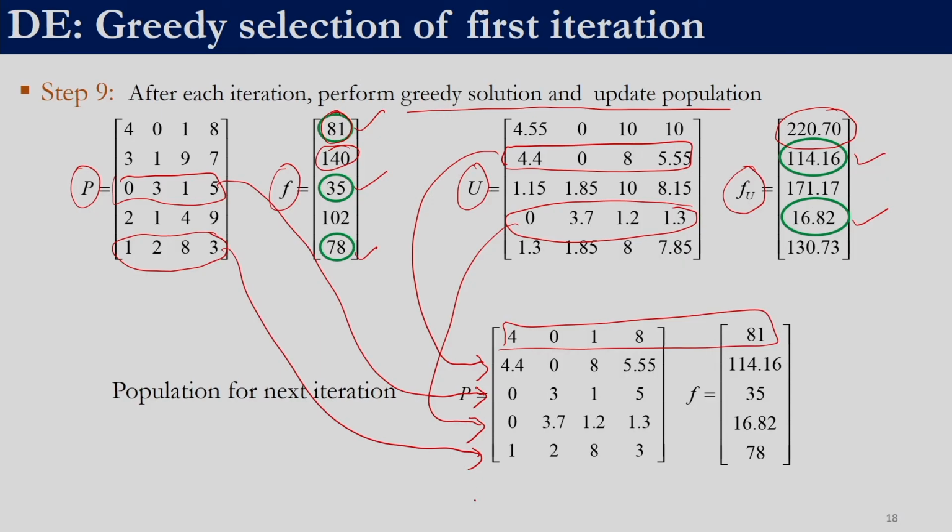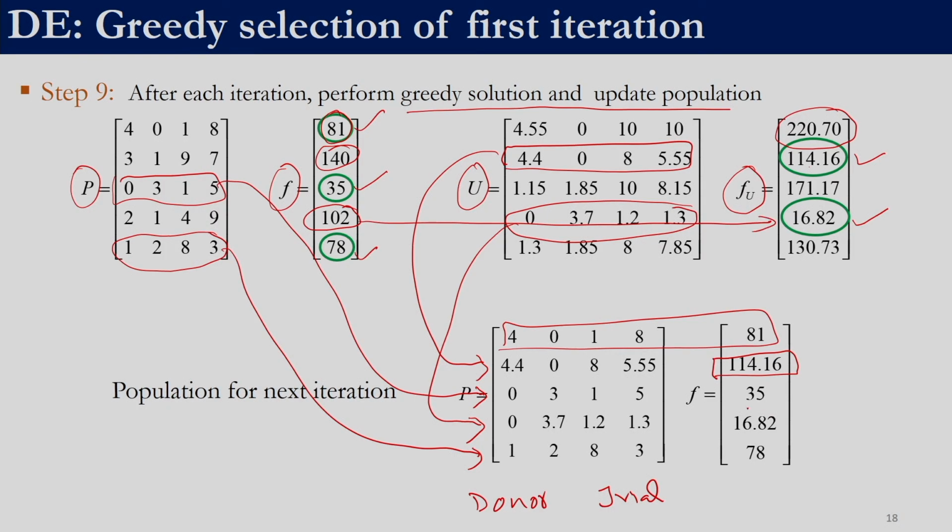This is the population for which we will generate the donor vectors and the trial vectors again. Similarly, we will bound these trial vectors, evaluate the fitness function and then do a greedy selection. Here, when we applied greedy selection, this solution 114.16 is actually worse than this 102, yet 114.16 has survived because of greedy selection. We compared 114.16 with 140, not with 102.